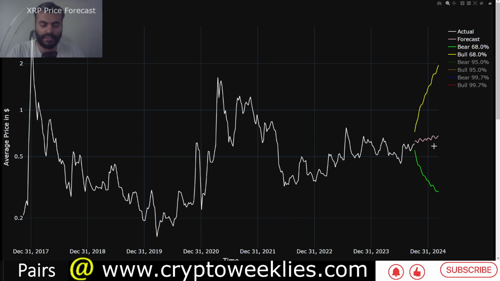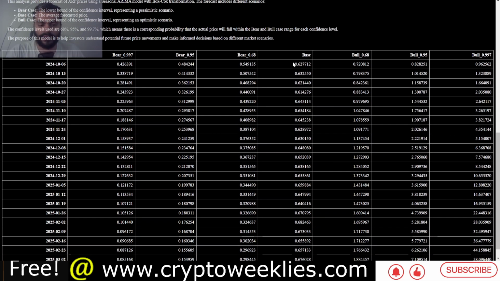These three scenarios help us understand the potential upside for XRP, the potential downside, and the likely case if there is no bias to the bullish or bearish side. So the purpose is to manage expectations either way. None of the content is financial advice, and no one can predict what could happen in the market tomorrow. It's just based on historical data, what would constitute an overvaluation and undervaluation looking back several key performance periods. If you are interested in week by week analysis of this forecast, this content is also available on cryptoweeklies.com.